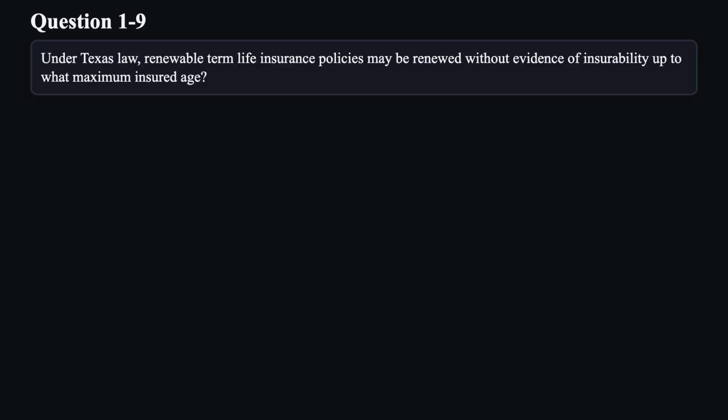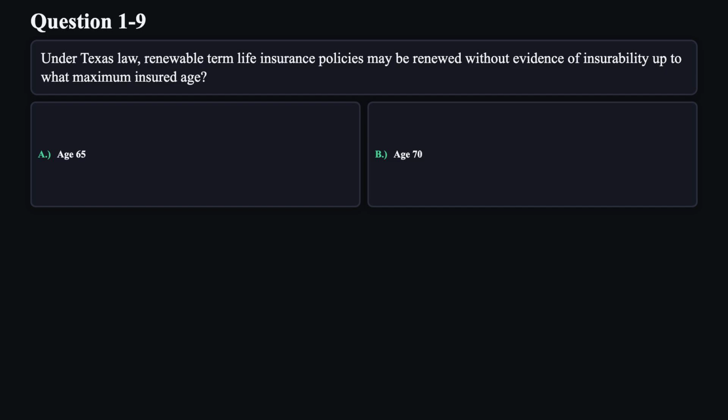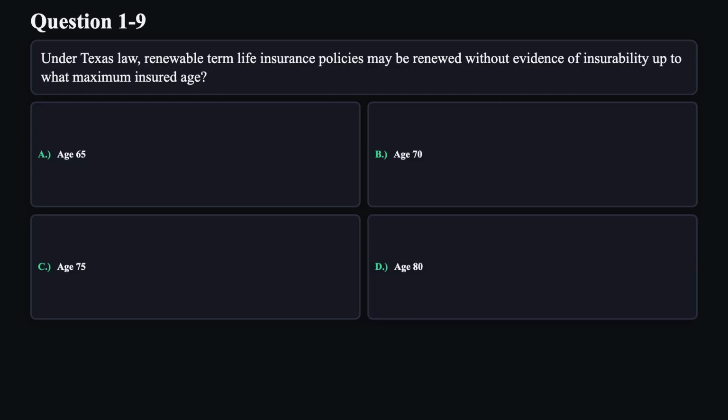Question 9. Under Texas law, renewable term life insurance policies may be renewed without evidence of insurability up to what maximum insured age? A. Age 65. B. Age 70. C. Age 75. D. Age 80.